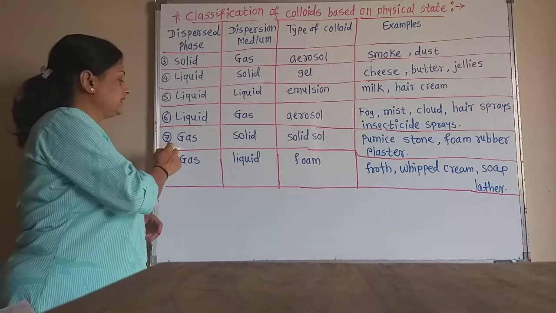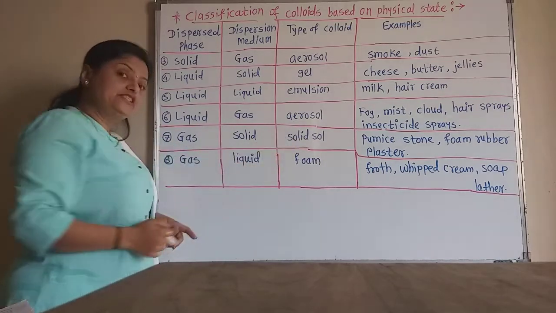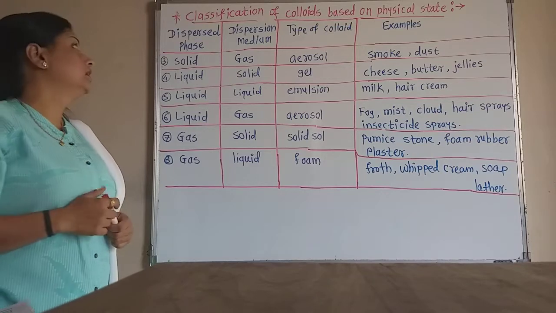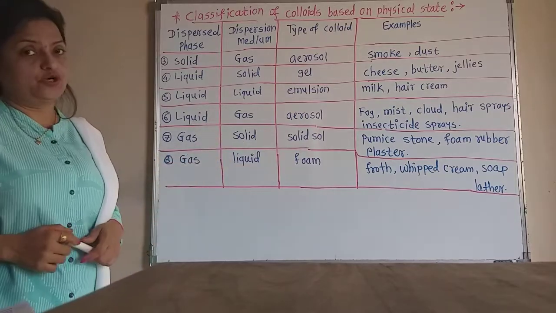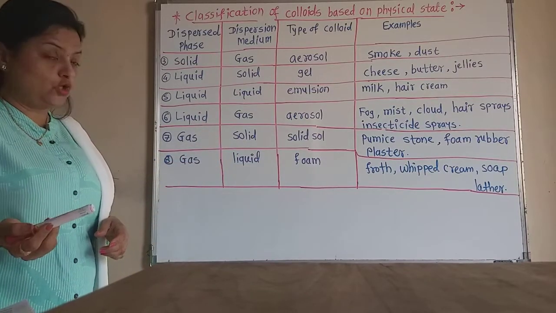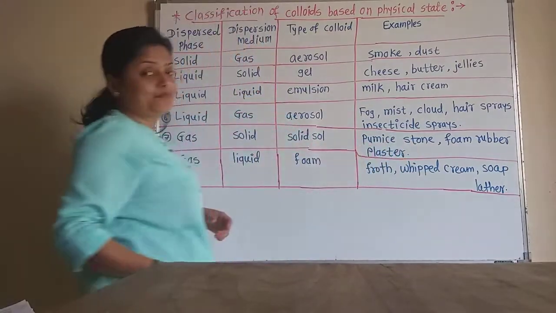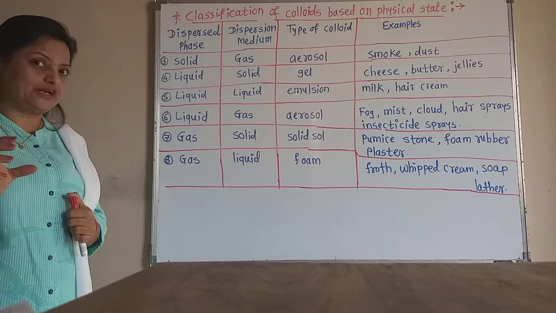Next, the type is called the solid sol. Here the dispersed phase is gas and dispersion medium is solid. That is gas in solid. And the best example is the pumice stone. You know that pumice stone is found in the sea water.